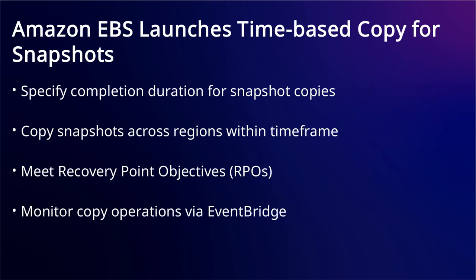Businesses need predictable snapshot copying for disaster recovery and compliance. Amazon EBS time-based copy allows you to specify completion durations for snapshot copies, ranging from 15 minutes to 48 hours. You can copy snapshots across regions within a specified time frame, meeting recovery point objectives.